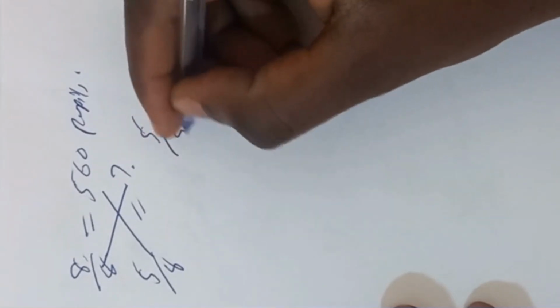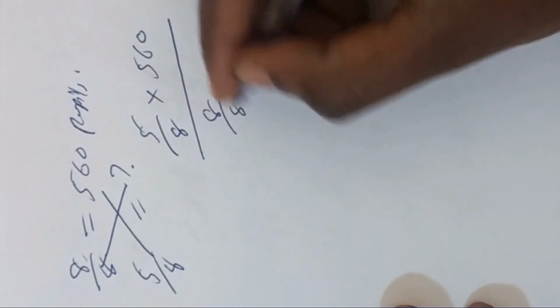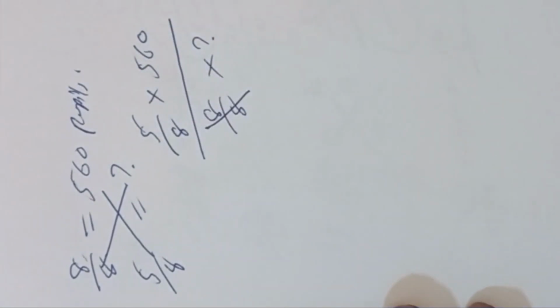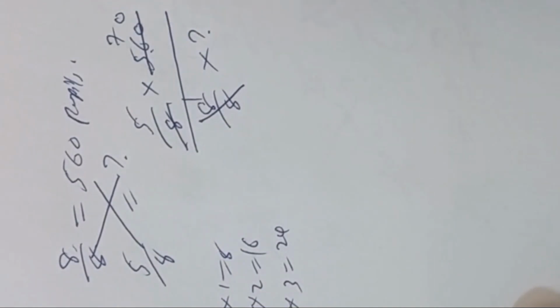If this is this, then 5 over 8 will be equivalent to what? You use the crisscross multiply, so it is just 5 over 8 times 560 over 8 over 8 times question mark. These ones definitely cancel. Then 8 times 7 is 56. So 8 goes here once, 8 goes here 70 times, because it is just 7, then you add this 0 here. 7 times 5 is 35.